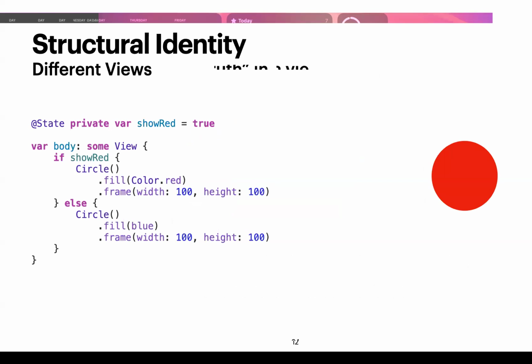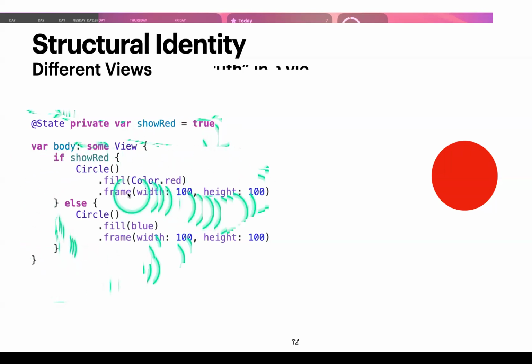So illustrating this idea, we have this @State variable, which is showRed, and it's set to true. Again, we have this conditional statement here. So if showRed is true, we show this circle, whose color we filled with red. If showRed is false, we show this circle with the color blue. Sorry, that is a typo. That should be Color.blue or .blue. But you get the point.